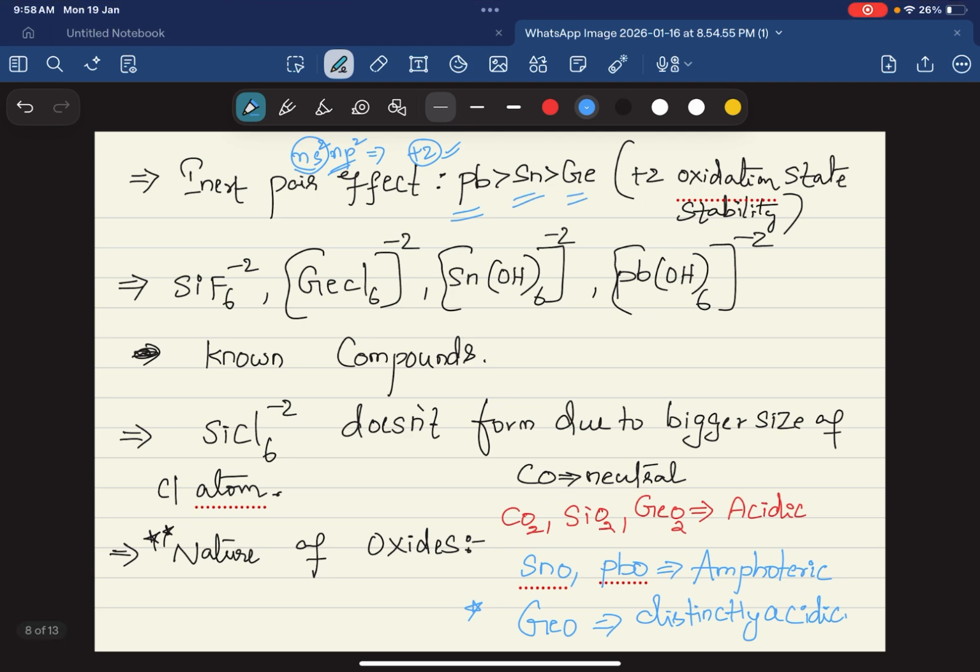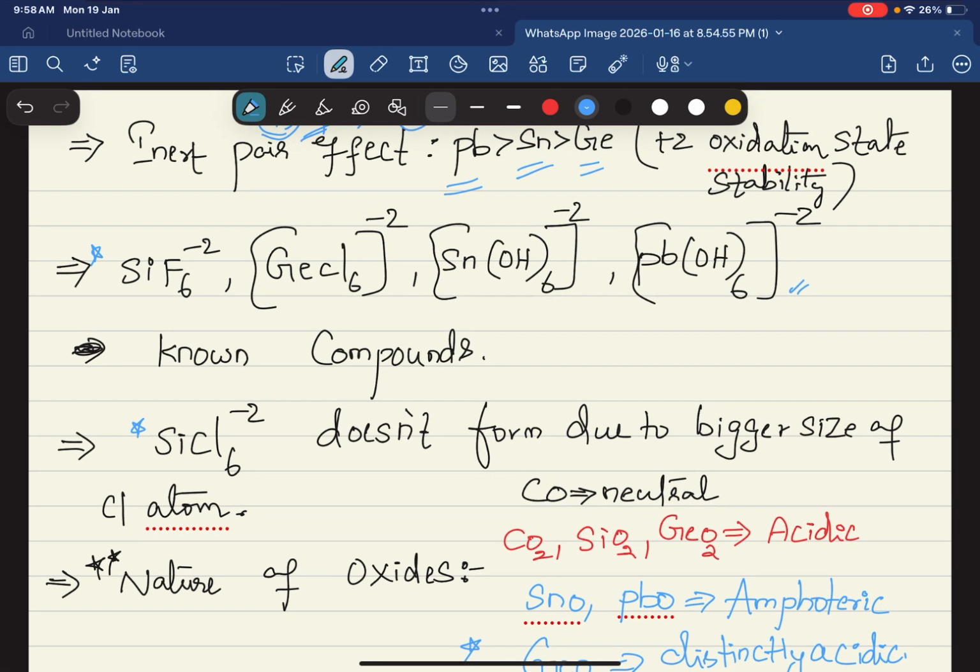And SiCl6 2-, these compounds don't form. Very important question: which compounds are known, which compounds are unknown? SiF6 2-, GeCl6 2-, Sn(OH)6 2-, Pb(OH)6 2-: these compounds are known. SiCl6 2- is not known because of the bigger atomic size of the Cl atom.